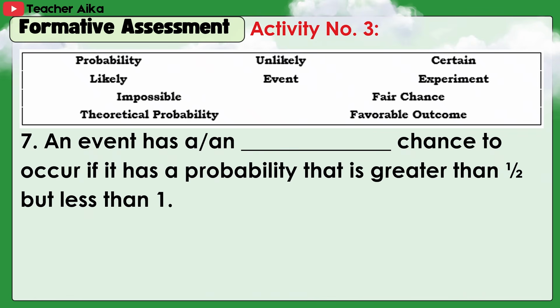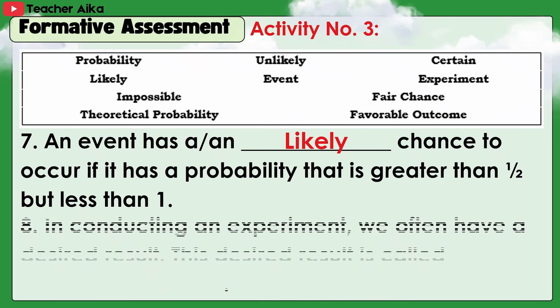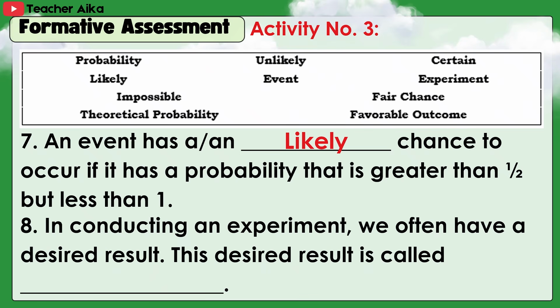An event has a likely chance to occur if it has a probability that is greater than 1/2 but less than 1. 8. In conducting an experiment, we often have a desired result. This desired result is called favorable outcome.